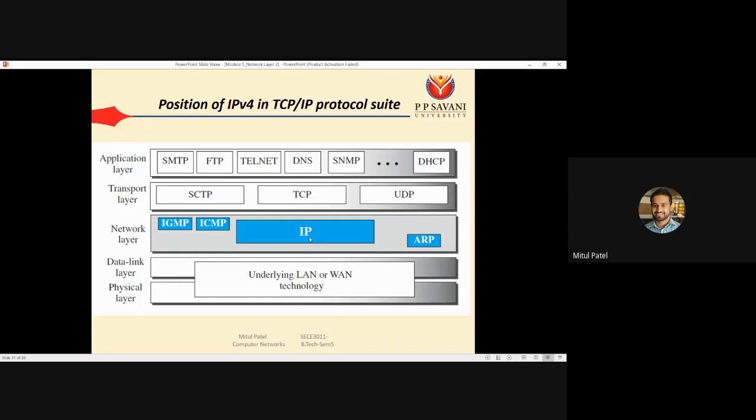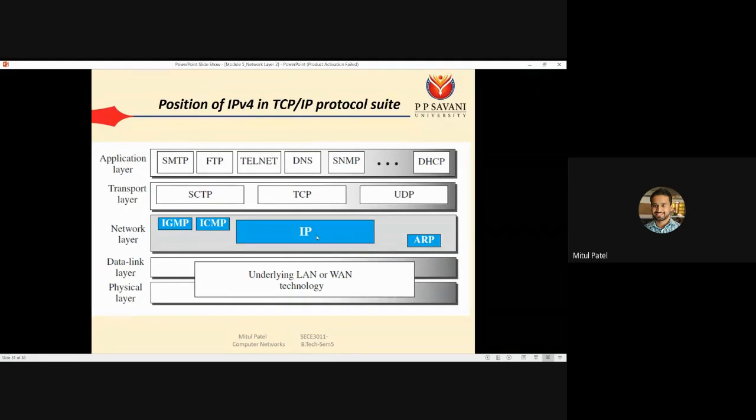IP is Internet Protocol, ICMP is Internet Control Message Protocol, IGMP is Internet Group Management Protocol and ARP is Address Resolution Protocol. This ARP we have already learned in the data link layer. The main goal of ARP is to perform the mapping from IP to the MAC address. If we already know the IP address and want to find out the MAC address using it, then you can use the ARP protocol.